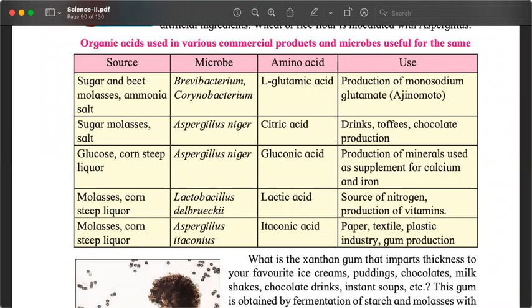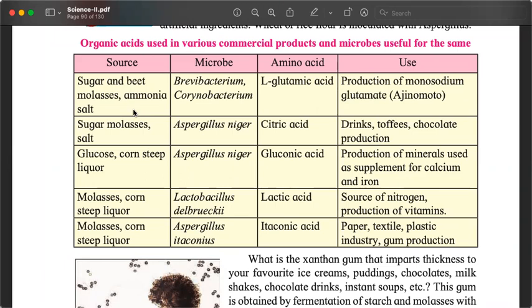More examples are, we produce organic acids which are used for various things. For example, we need L-glutamic acid for production of Ajinomoto, production of monosodium glutamate. The main source is sugar and beet molasses. Molasses means उनको कसने के बाद, उनसे जूस निकालने के बाद जो बचा, that is molasses.